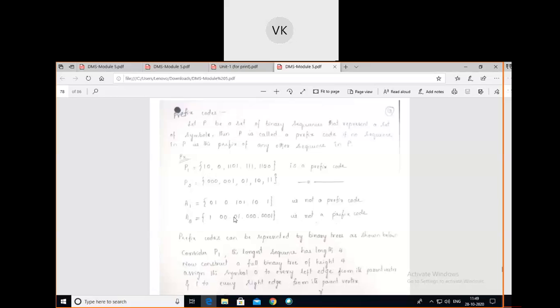Next, 10 is not the prefix of any other sequence. Next, triple zeros are there. Here you see 0001, so this 000 will be the prefix of this 0001. So these do not satisfy the condition of a prefix code, and A1 and A2 are not prefix codes.